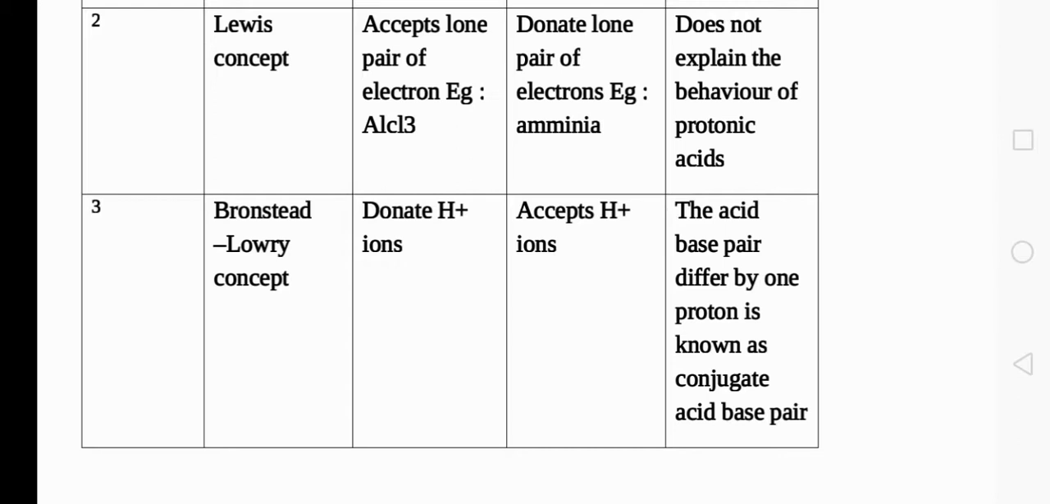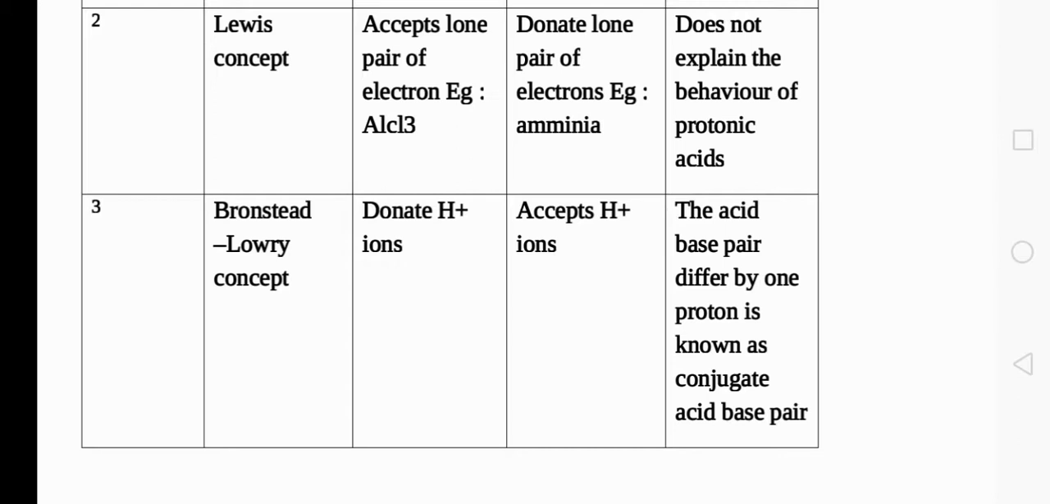That will be explained soon. Okay, so there are three theories to explain the acidic character of substances or acids. To distinguish acids and bases, we are using three different theories. First one, Arrhenius theory. What is Arrhenius theory?